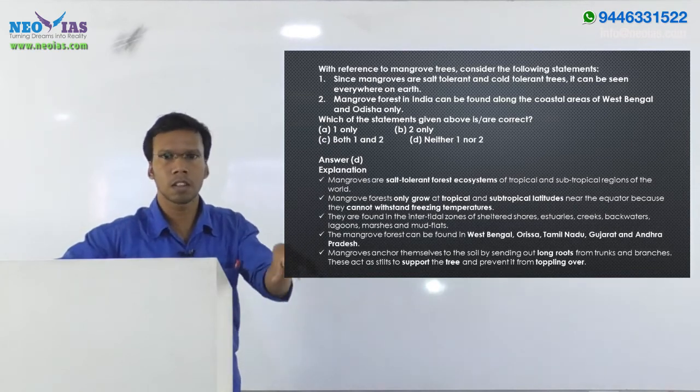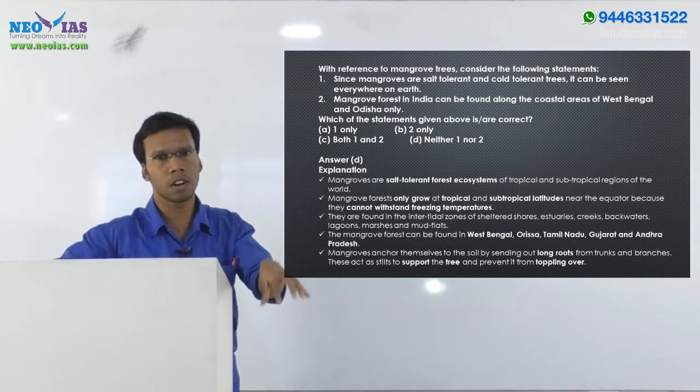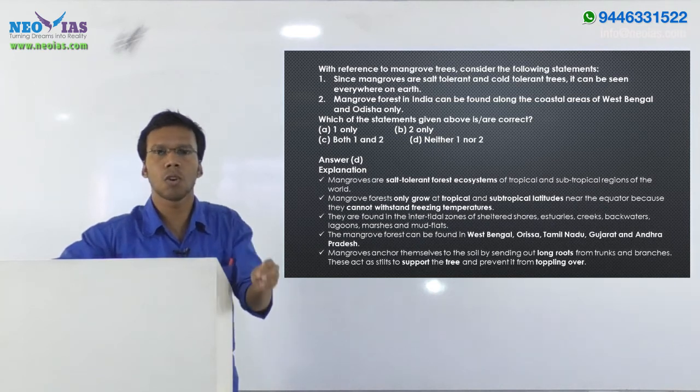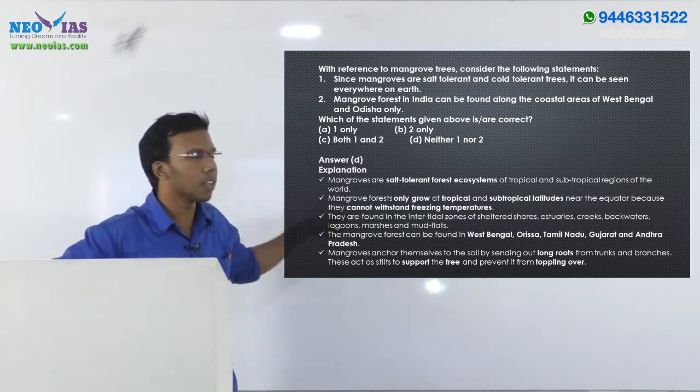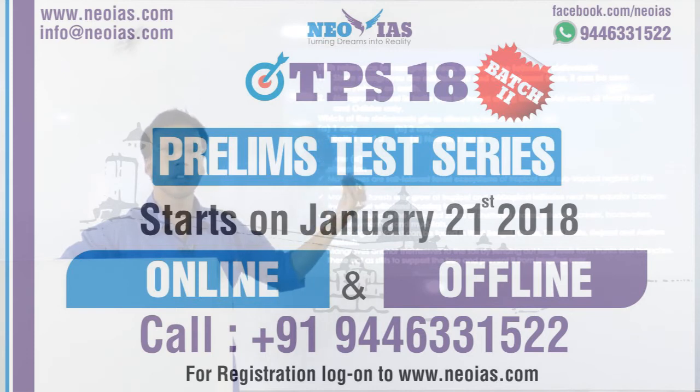That is why they have a secondary air breathing system, and they absorb oxygen through that root system.